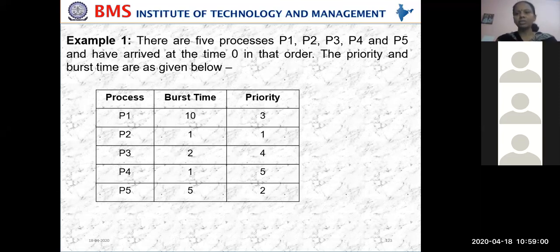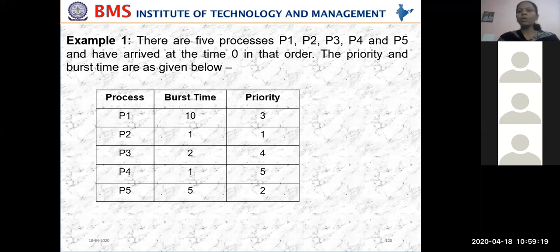First, burst time means what? The completion time required for the process to complete. And the priorities are also given: 3, 1, 4, 5, 2. The burst times for each process are 10, 1, 2, 1, 5. How many processes do we have? We have 5 processes here.